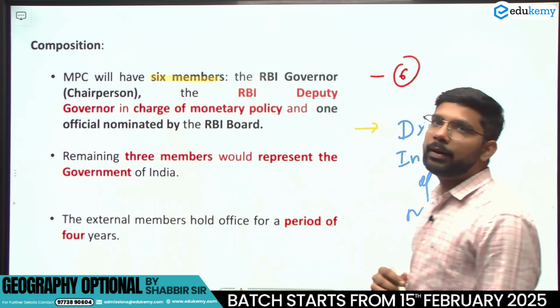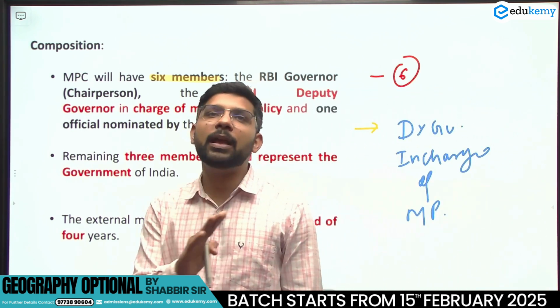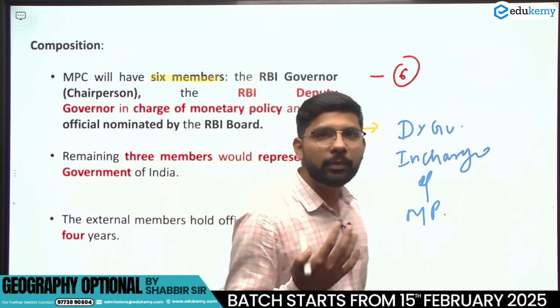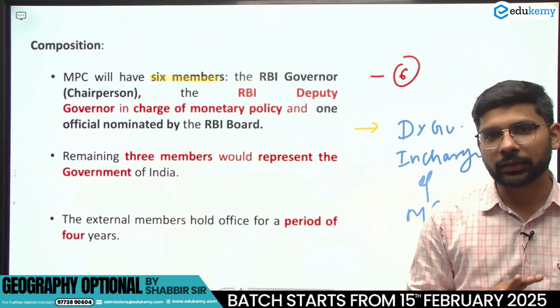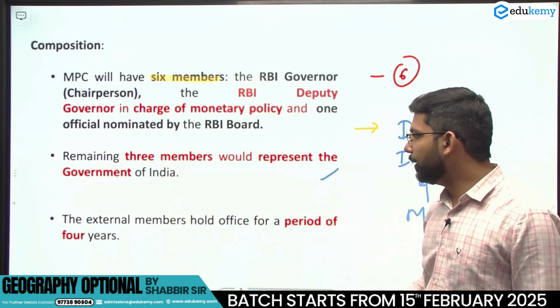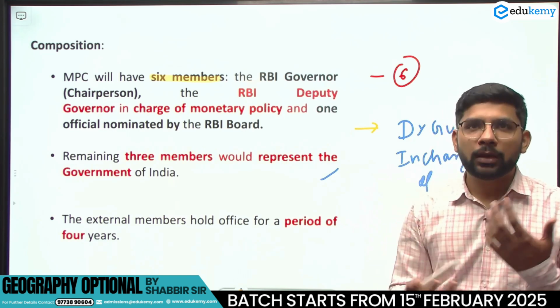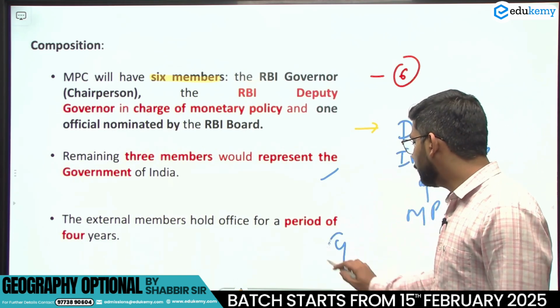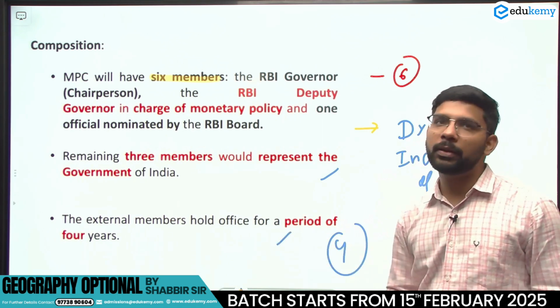So if there is a statement asking who is in charge of monetary policy, the deputy governor is in charge of monetary policy. The other 3 members represent the Government of India, and the external members hold office for a period of 4 years. This committee is set up for 4 years.